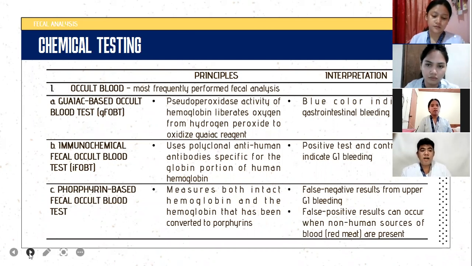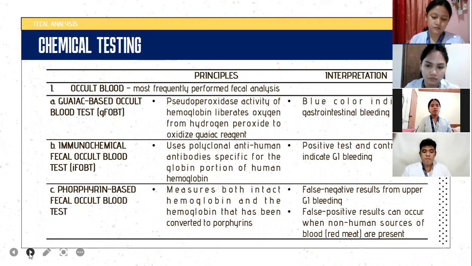We have several tests in chemical testing. First up, the occult blood. Occult blood is the most frequently performed fecal analysis. And we have 3 types of occult blood: the guaiac-based occult blood test, immunochemical fecal occult blood test, and porphyrin-based fecal occult blood test.